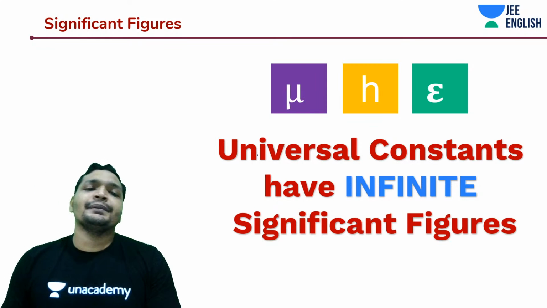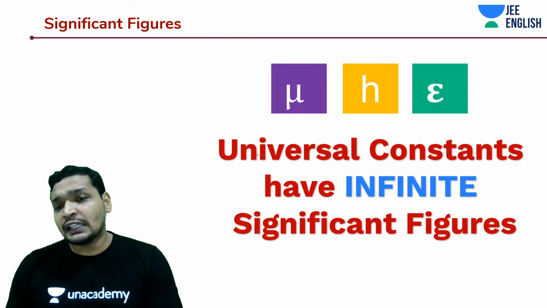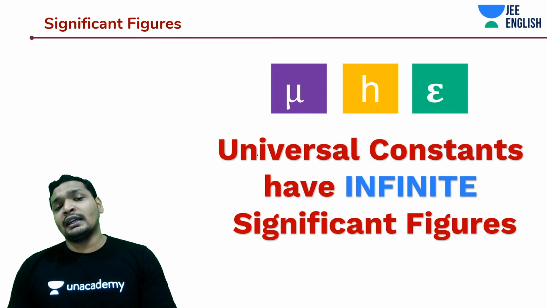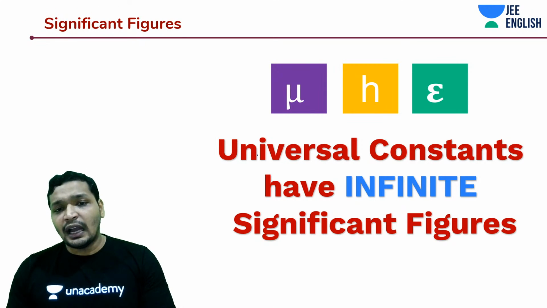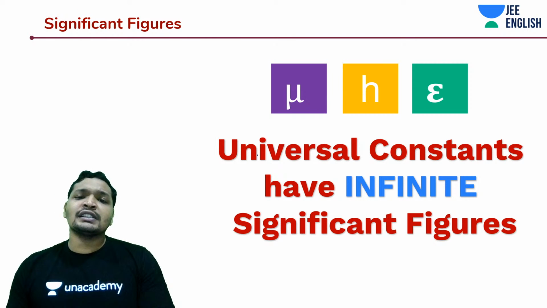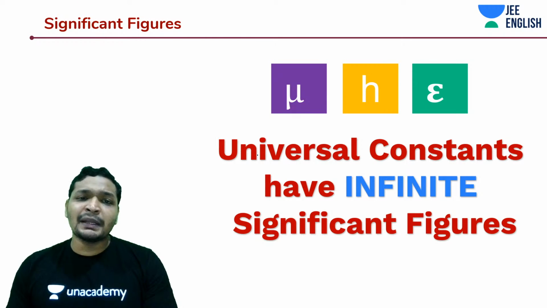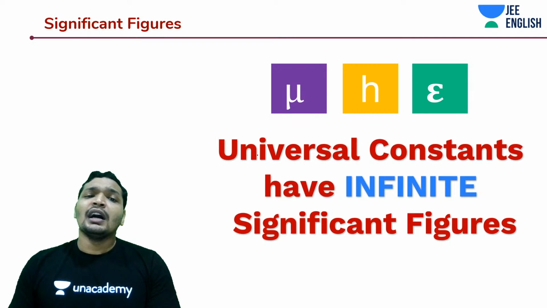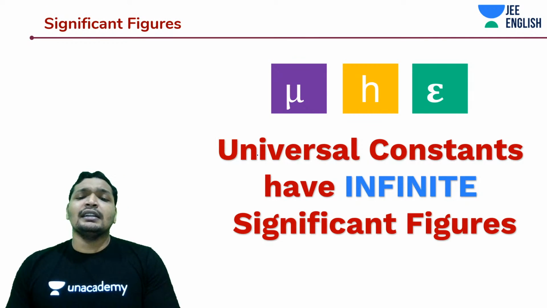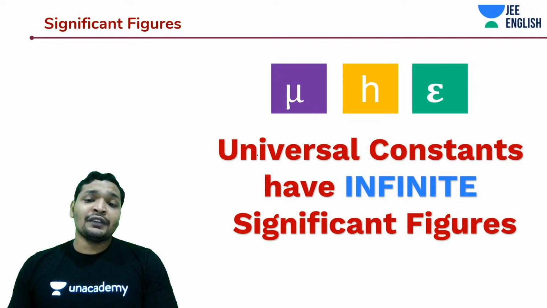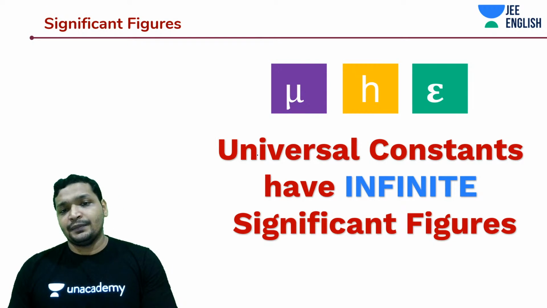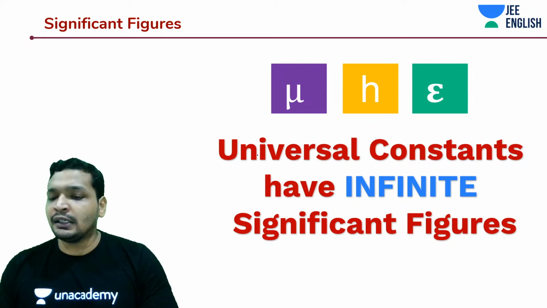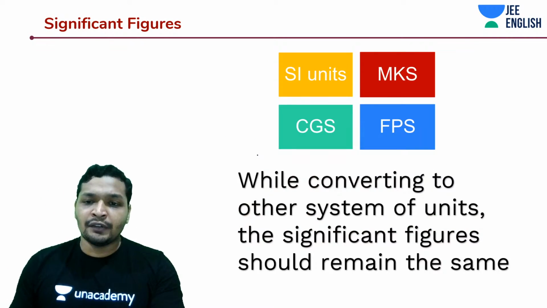Speed of light, refractive index of a material, dielectric constant of an insulator, every universal constant or pre-measured quantity, like properties, has infinite significant figures. This is something that we should know when we are talking about significant figures.